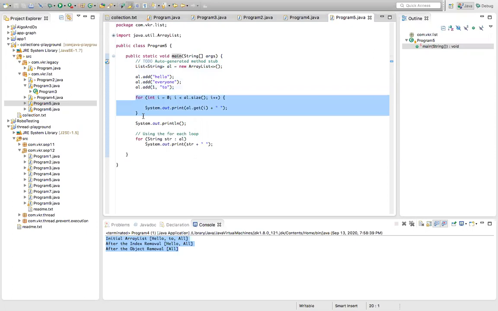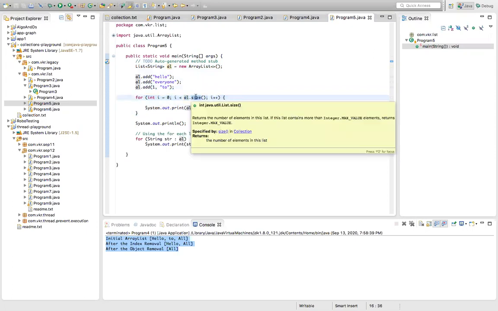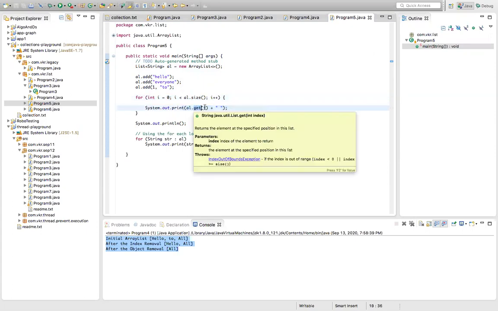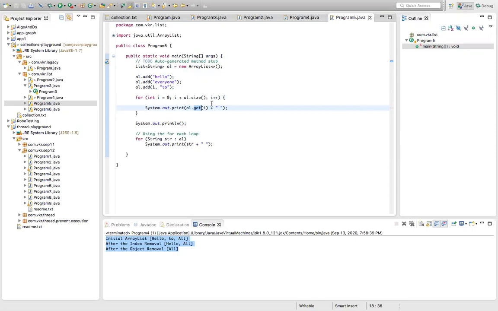We can iterate the loop, because array list also has the size method to check the size of the array list. Iterate the loop from 0 to size. And we have a get method to get the elements, array list dot get of i. It will go up to the end. We will get hello to everyone. This is a basic for loop.